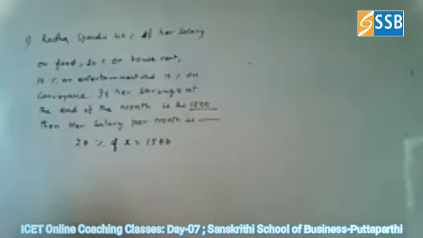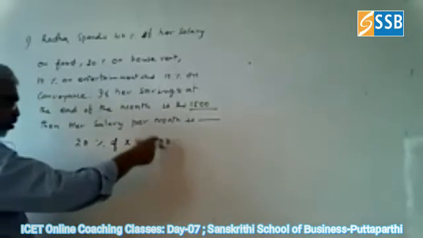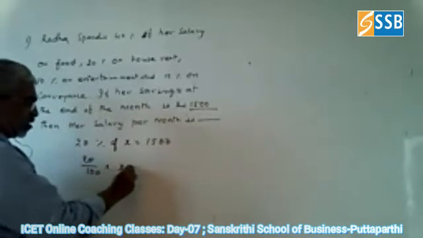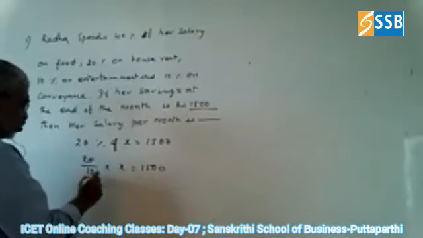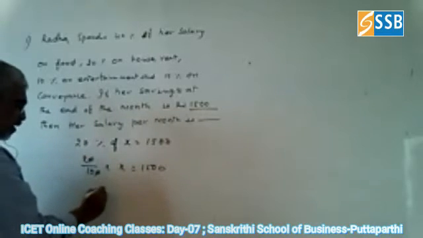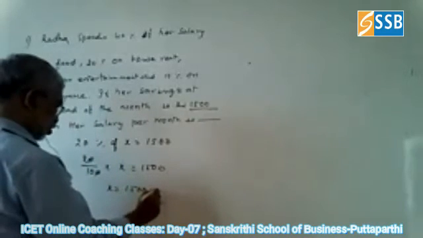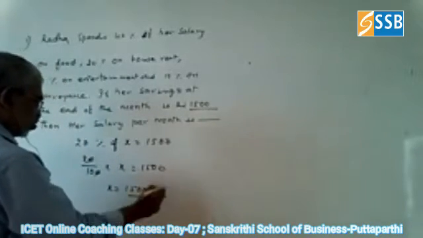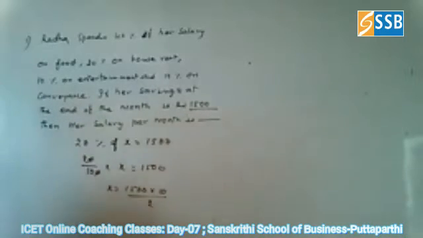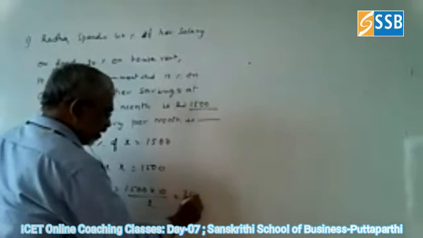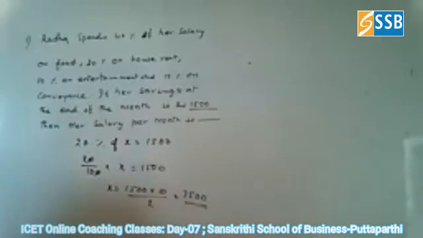This base is enough. So 20 by 100 into X is equal to 1500. Now you can cancel, and X is equal to 1500 into 100 by 20. So 1500 into 10 by 2, automatically 15,000 by 2, you get 7,500 as the answer.